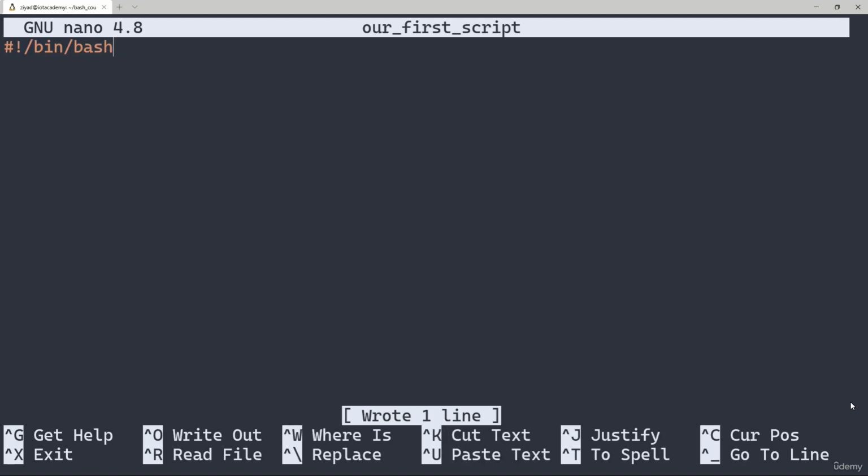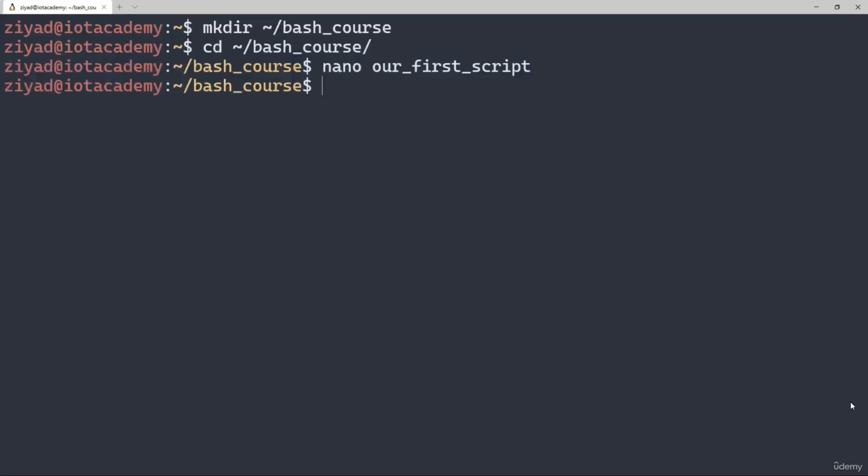If we close this file, on Nano you can close the file using Control and X, or Command and X if you're on a Mac. We can see what type of file our shell thinks we have using the file command. If we run the file command on our script, we can see that it says that we have a bash script.